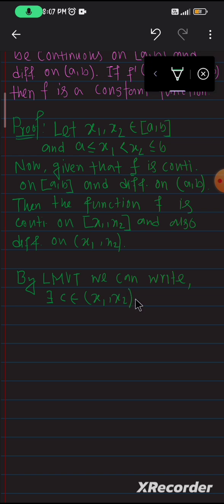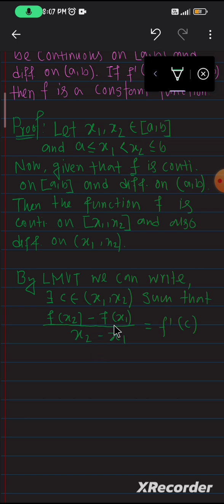I assume that we all know about the LMVT theorem. This is a very important theorem in differentiability. What it says is that there exists a point c belonging to the open interval (x1, x2) such that (f(x2) minus f(x1)) divided by (x2 minus x1) equals f'(c).